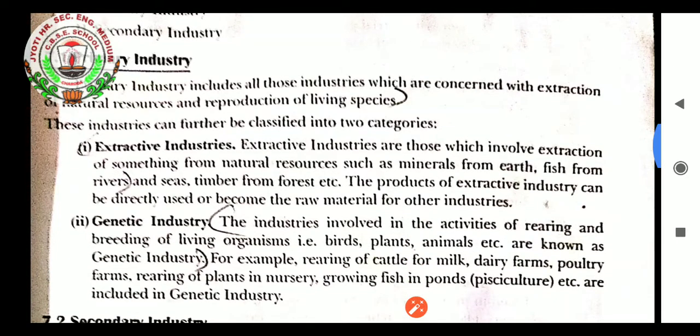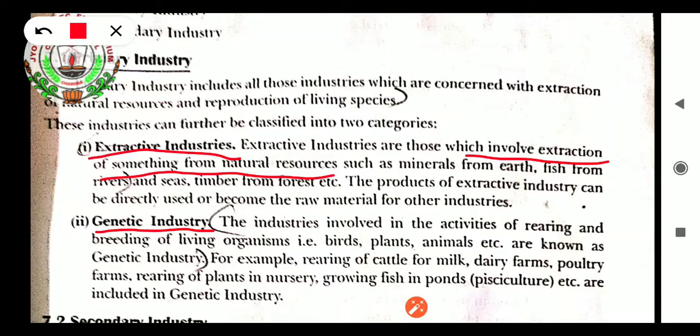Extractive industry. Now this primary industry is also classified into two, that is the very first, the extractive industry, and second, the genetic industry. Extractive industries are those industries which involve extraction of something from natural resources, such as minerals from the earth. That's why it is called extractive industry, because it does the work of extraction of something from natural resources which can be utilized by the consumers. Examples can be the earth, fish, rivers and sea. The product of extractive industry can be directly used or become the raw material for other industries.